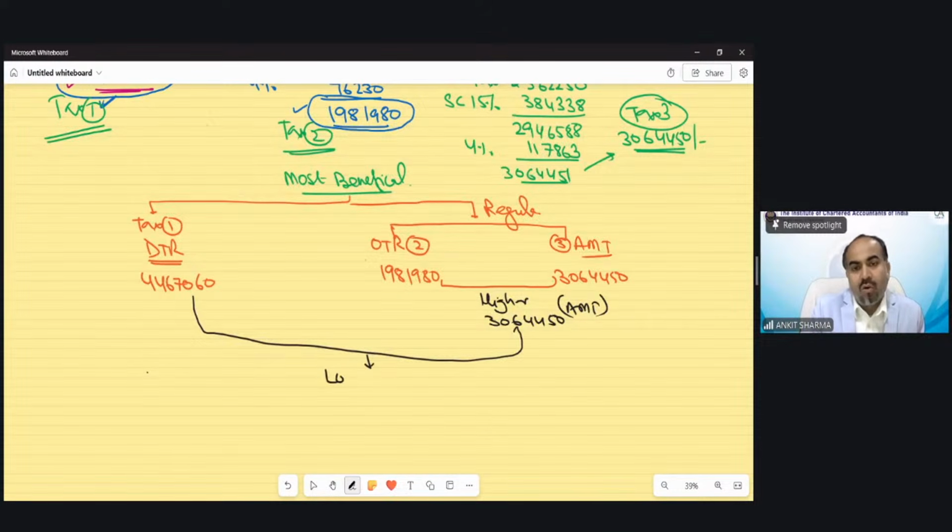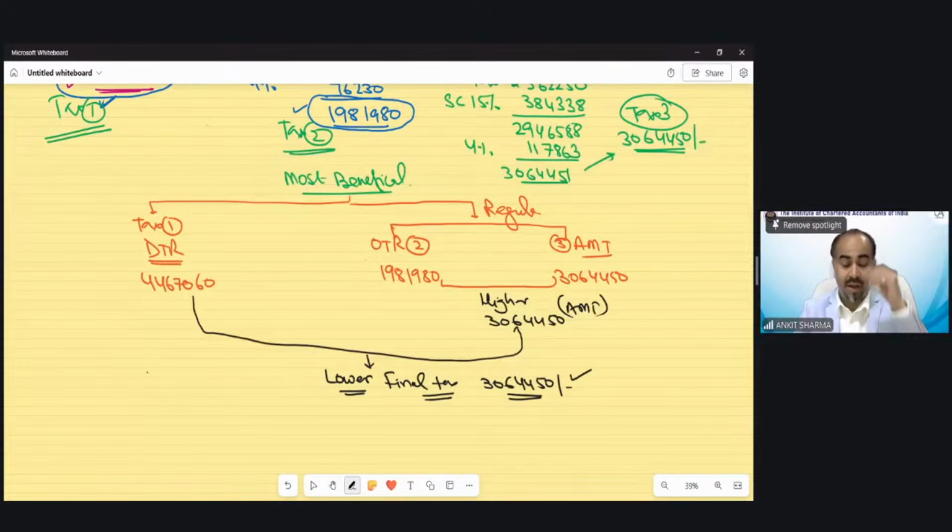And out of these two, lower would be your final tax liability. The final tax liability would be AMT tax. You can see 3064450. This is lower. So this would be your final tax liability.